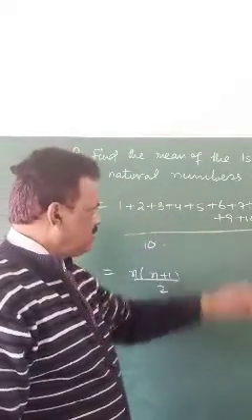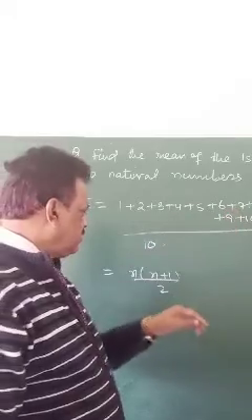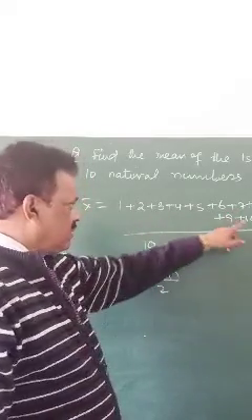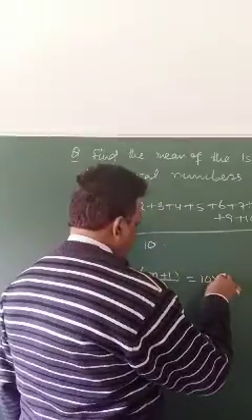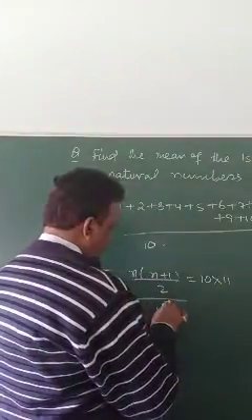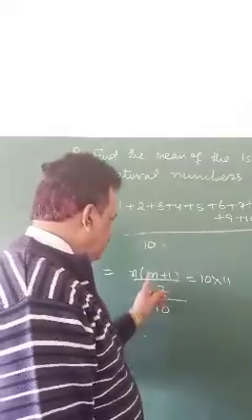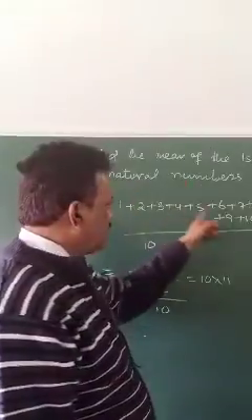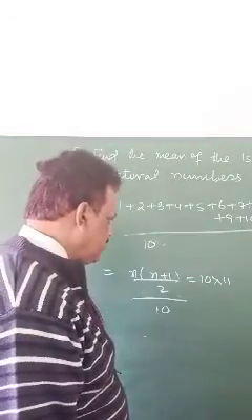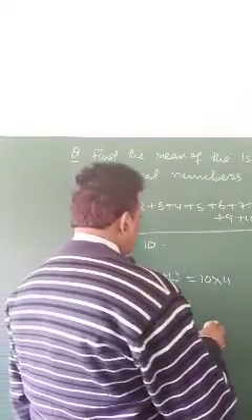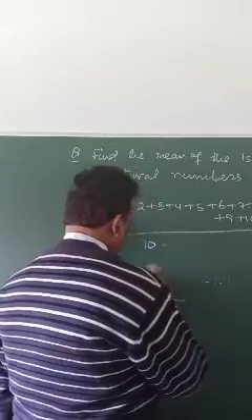Either you can add it, or if the numbers are continuous, n is how many? 10. 10 into 11 divided by 2. This you may write, may not write, or you have to add all this, then you have to find out. This will confuse you.